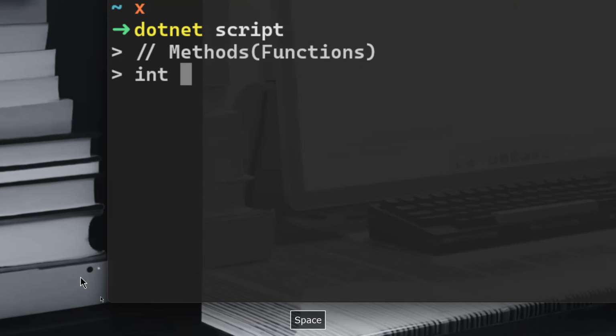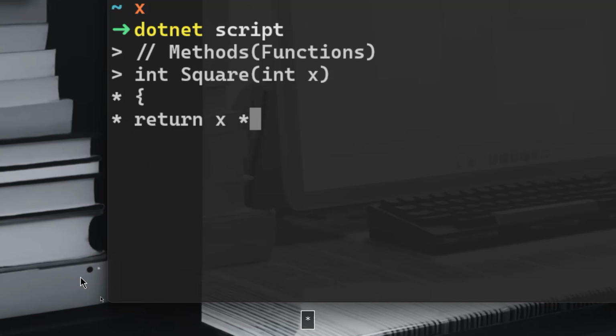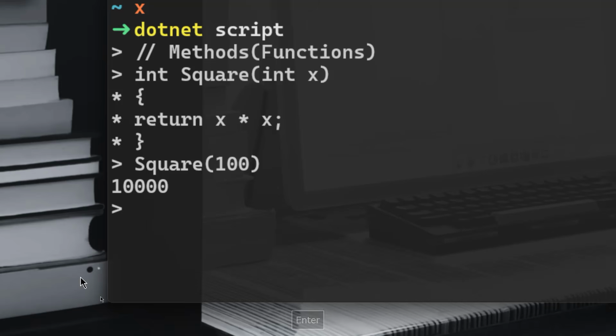Now let's say that we want to create a method to calculate the square of a number, right? So Square, and we want only one number here, right? That's our input because that's going to be multiplied by itself. So we're going to say here, take that x and multiply it by itself. If you take the square and pass 100, you're going to get 10,000. Try this with any other number.